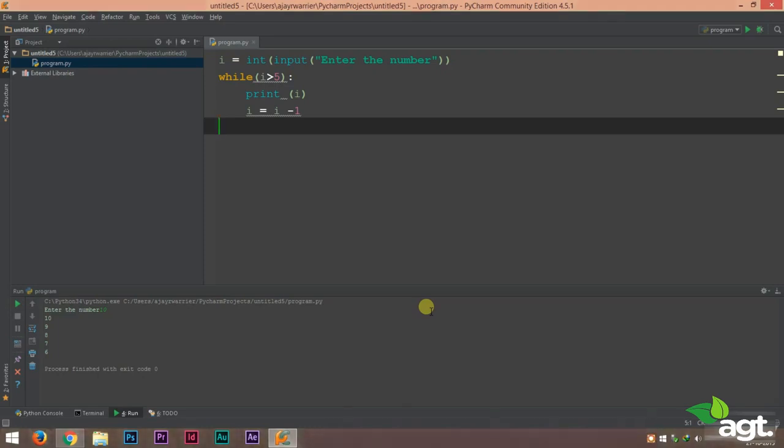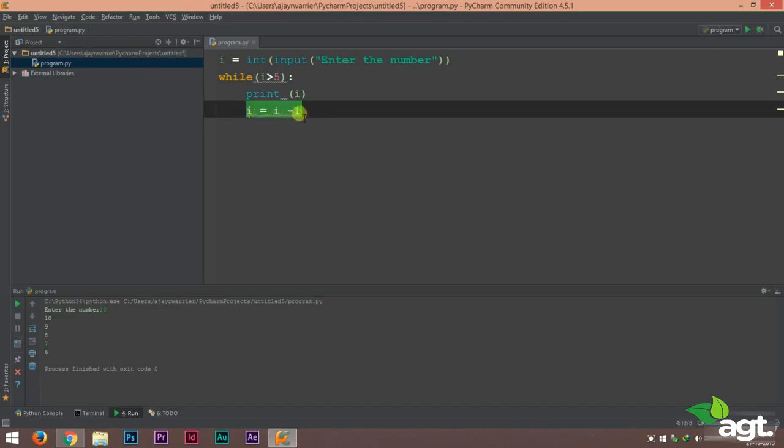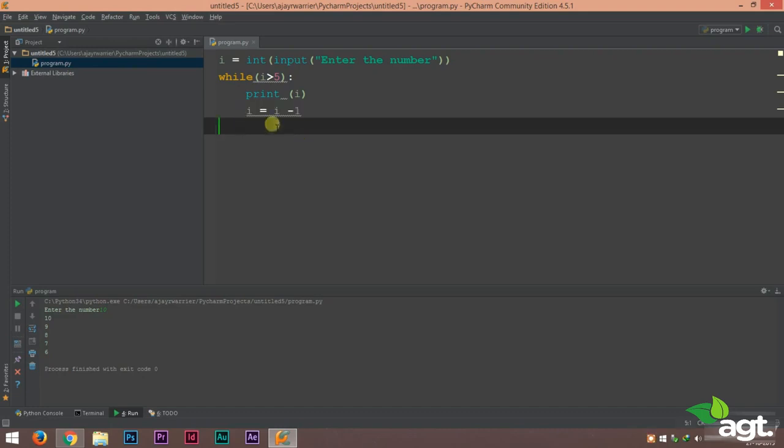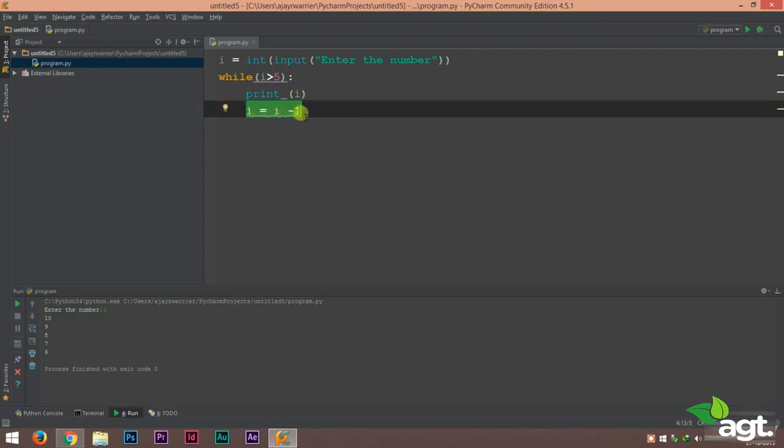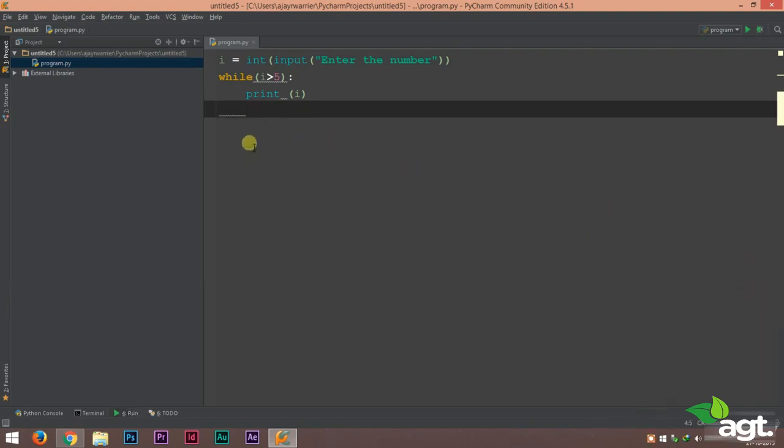So what causes an infinite loop? Remember this previous program, we have provided i = i - 1. Right? So what would happen if we remove this line of code? Let's see. So I have removed that line of code. Now let's try running this.